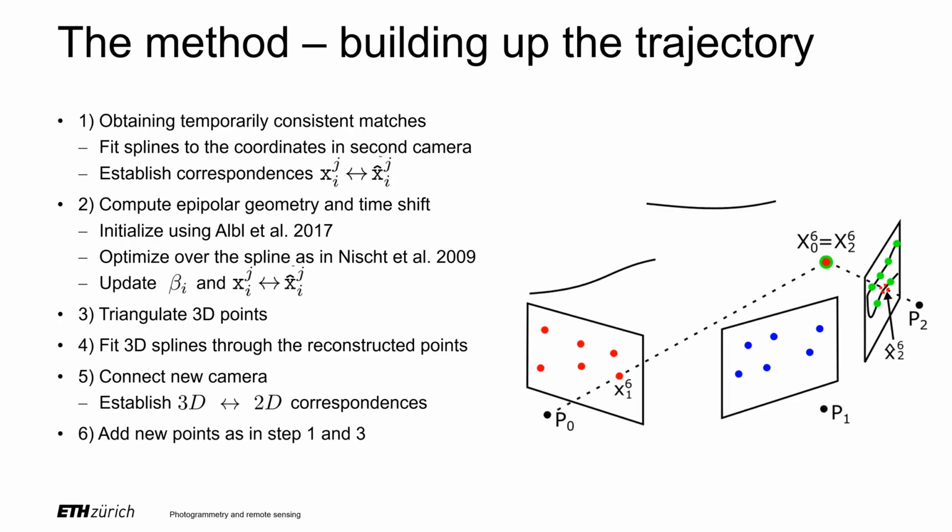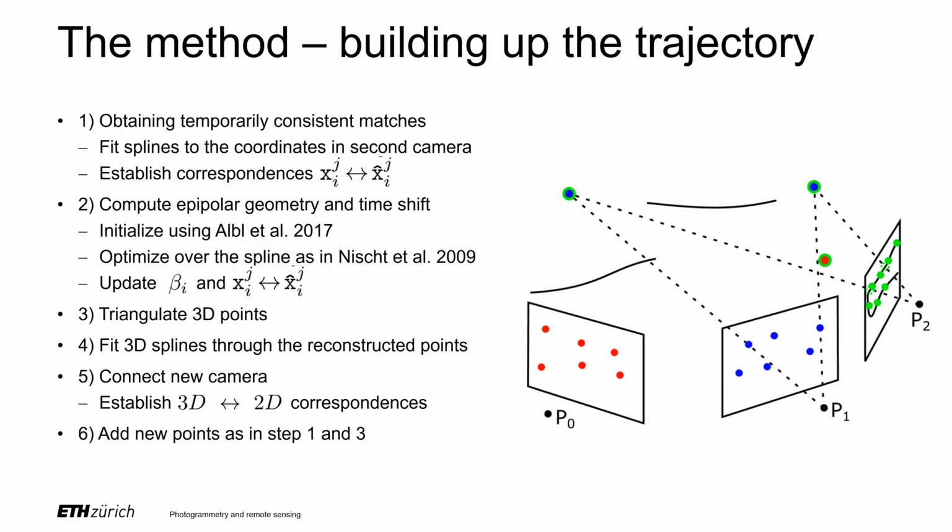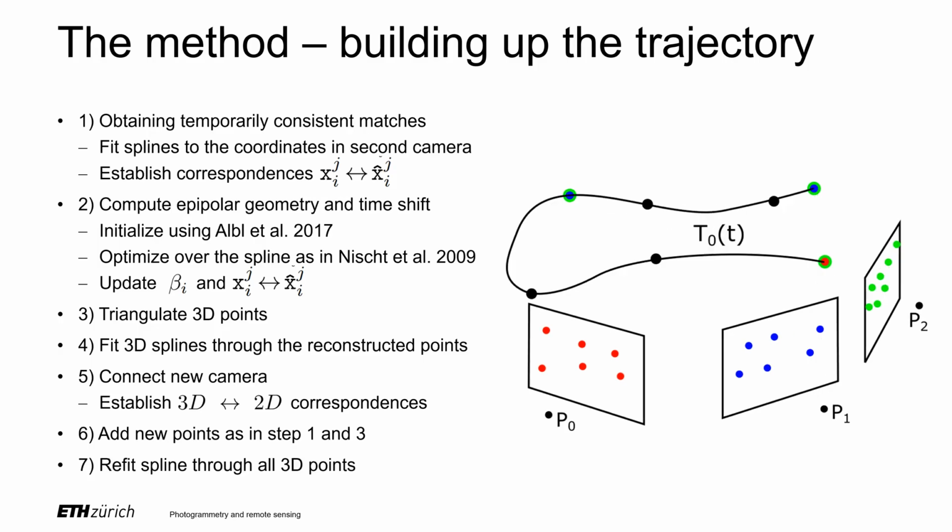After connecting a new camera, we can add new parts of the trajectory by establishing the 2D to 2D correspondences with existing cameras as in step 1 and triangulating as in step 3. Gradually, we build up the trajectory using all available data, same as in Visual SLAM or Structure from Motion. After each step, we run bundle adjustment, which is a nonlinear optimization of all parameters.